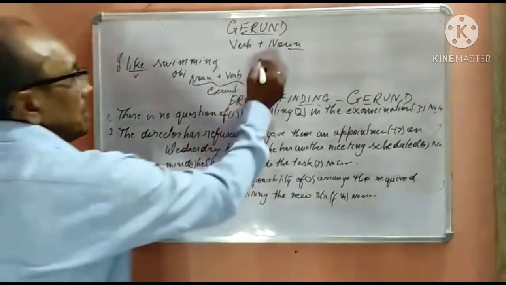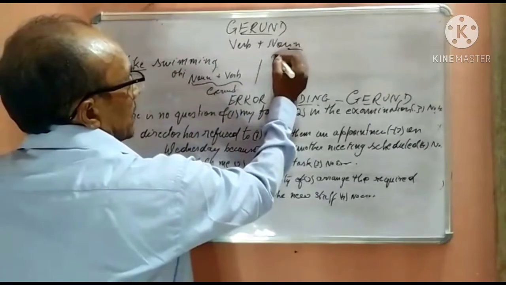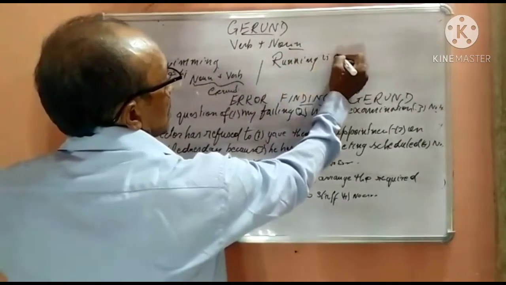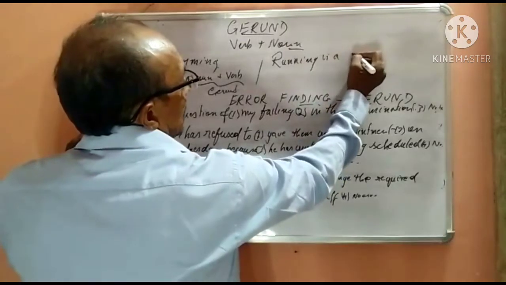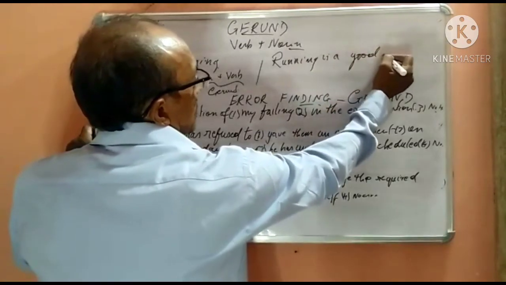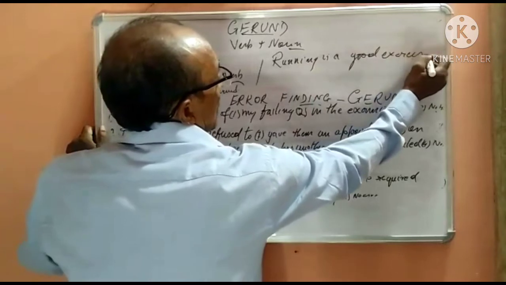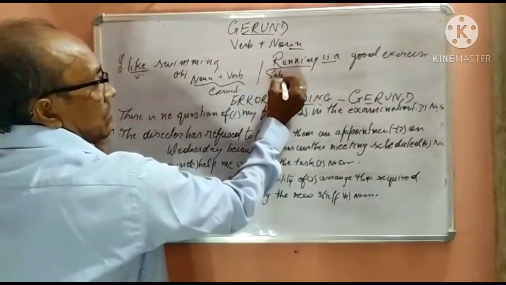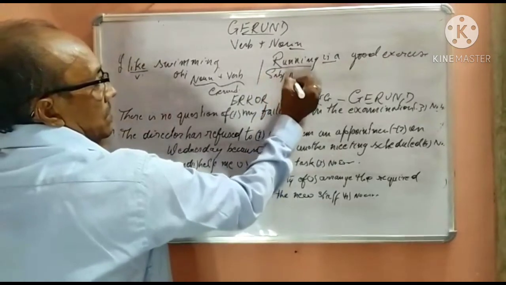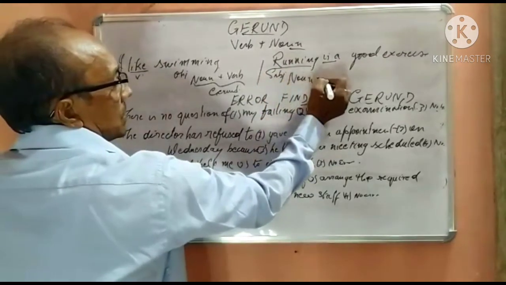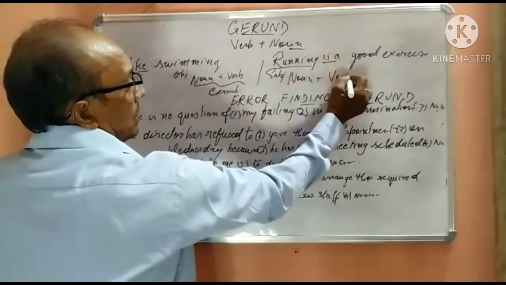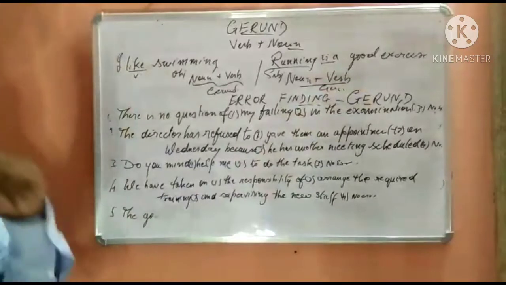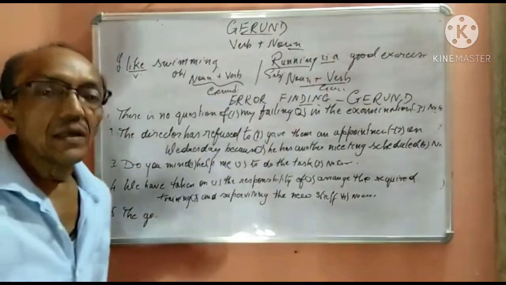Now another feature. Running is a good exercise. Here running acts as the subject of the verb, so it is a noun, plus it acts as a verb, so verb plus noun is gerund. So this is how it is recognized.